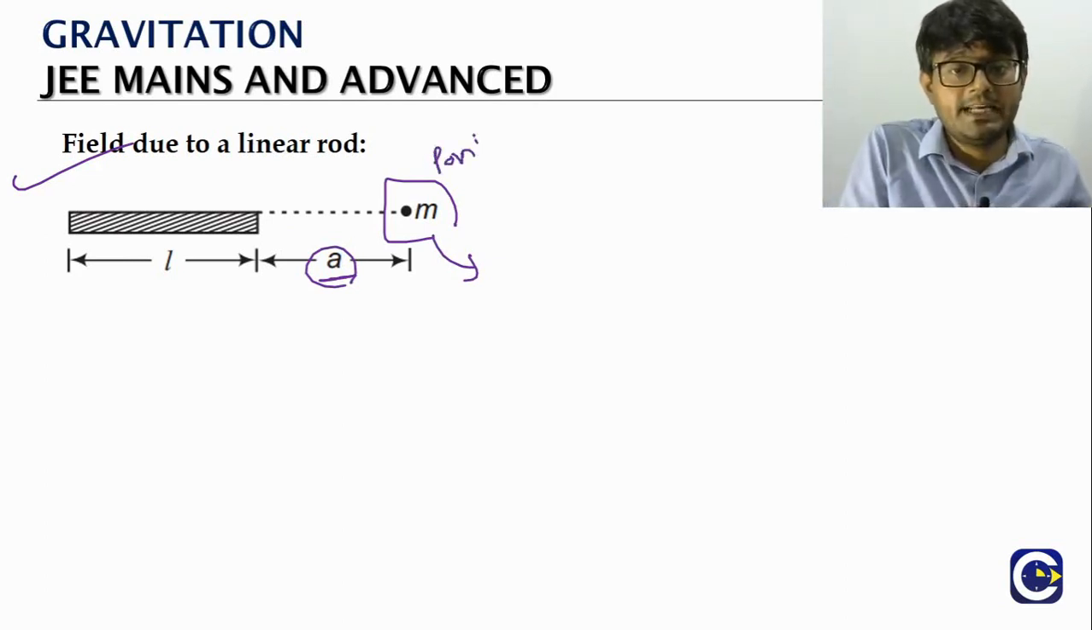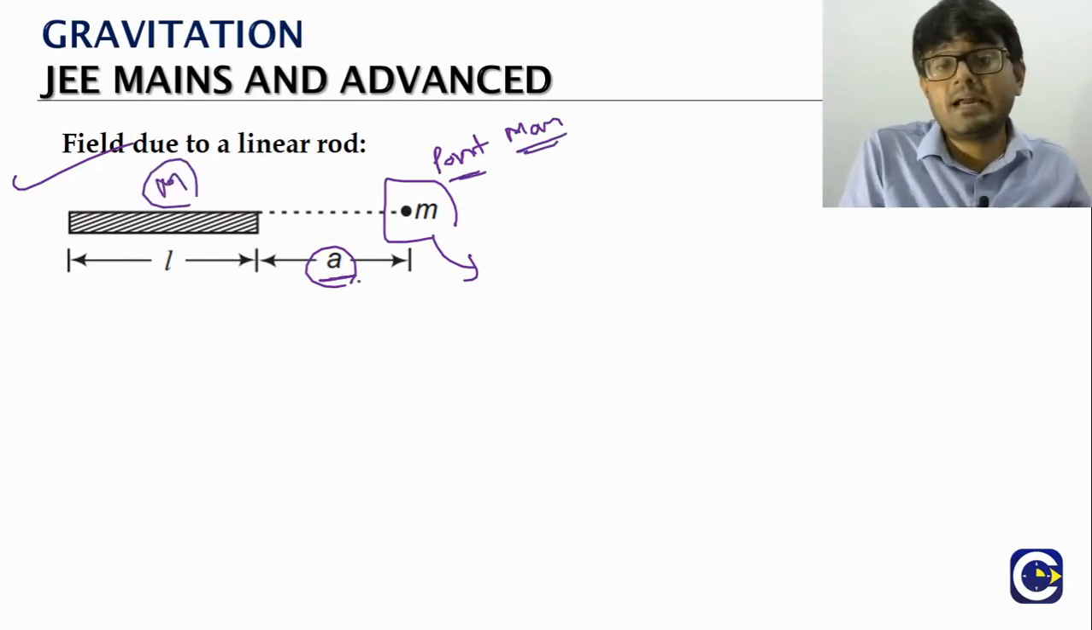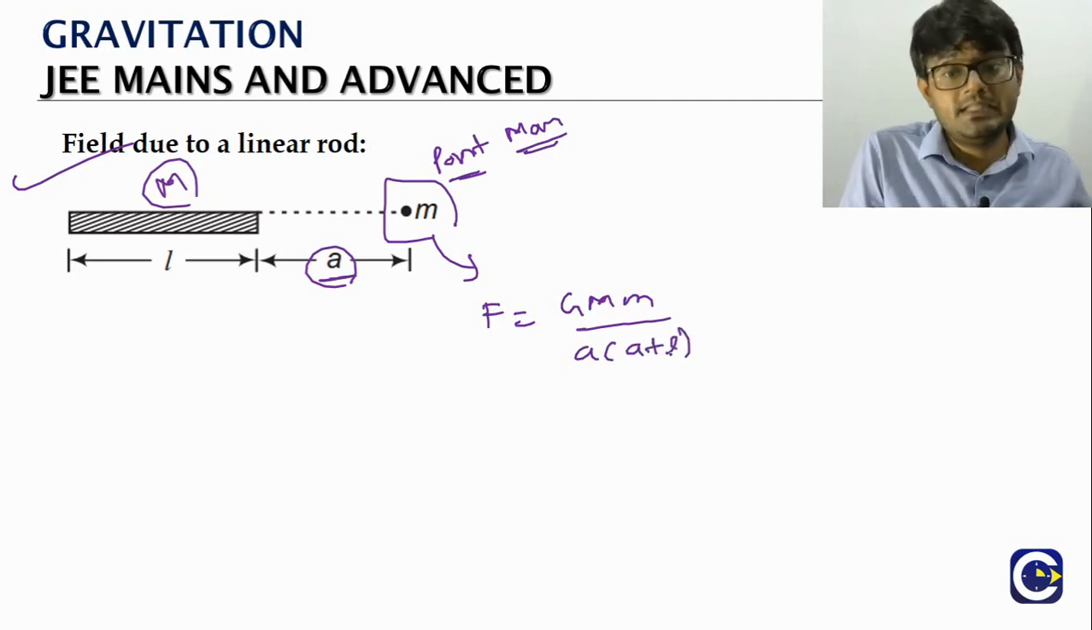This is the point mass, and the rod has a mass capital M. Then remember the force acting on this: G M m by a into a plus L. This is the formula we already got.